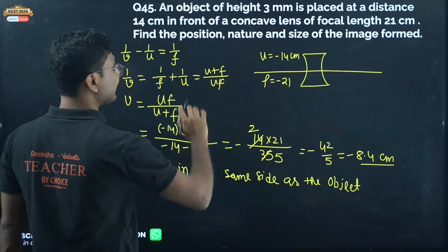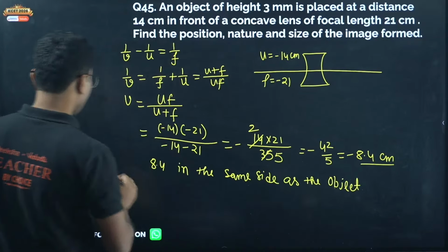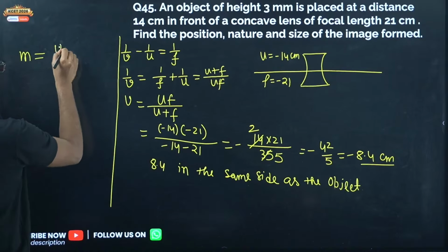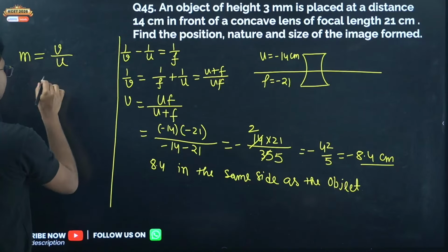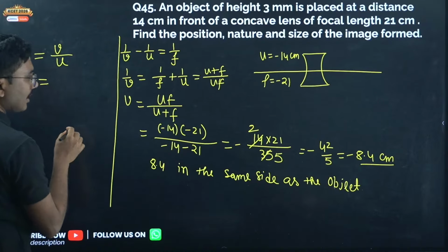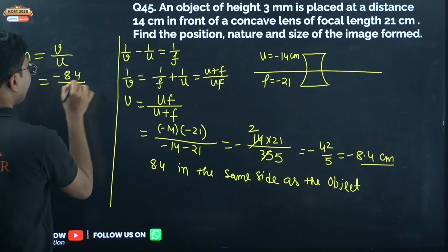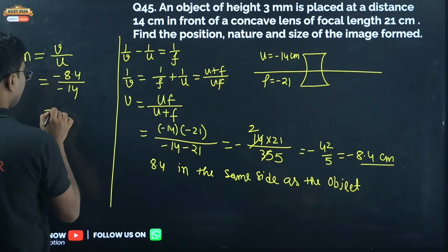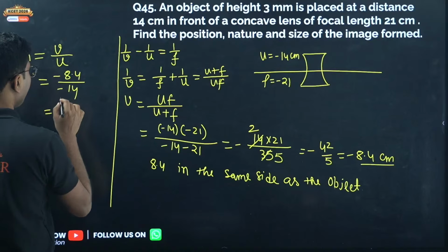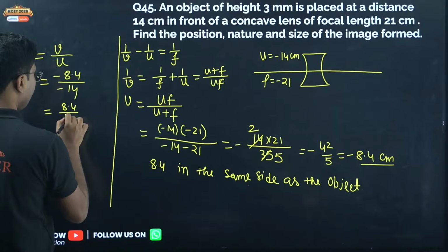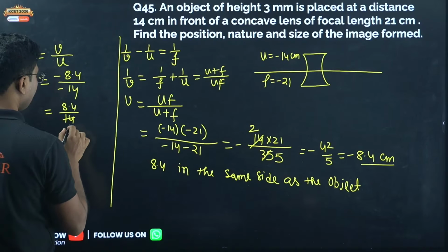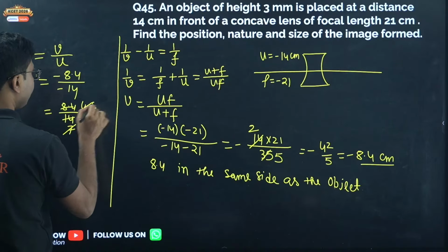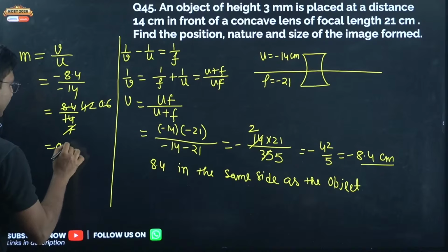Next is size. To calculate size, you have to find the magnification. Magnification is given by V by U. V is minus 8.4, U is minus 14. So 8.4 by 14, it will be 0.6, the magnification.